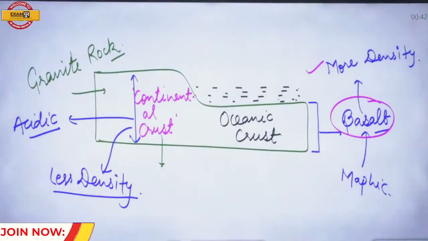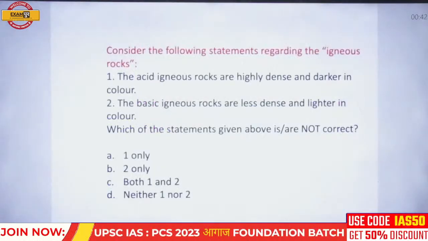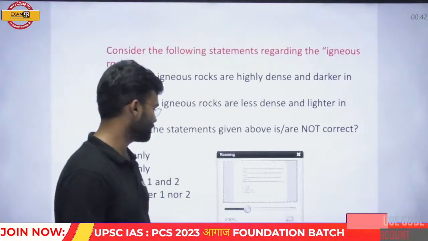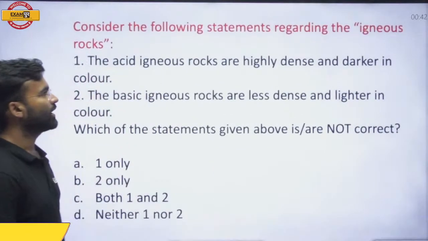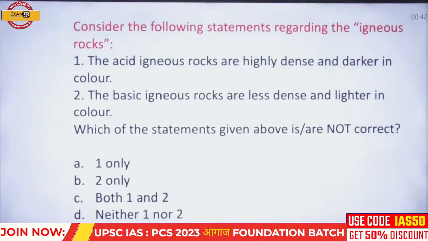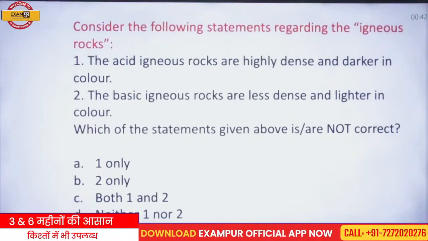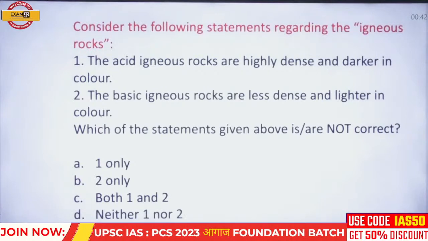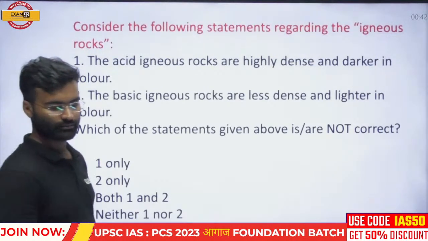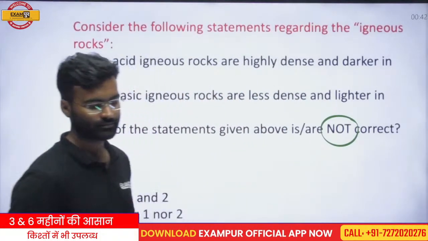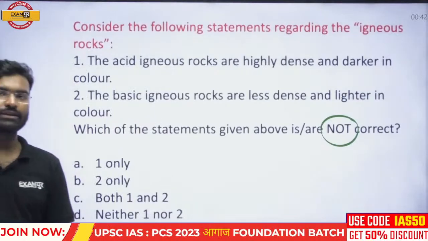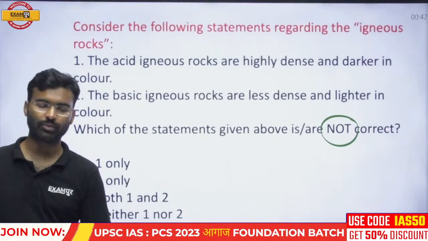Okay. Now, next question. Consider the next question. What would be the correct answer? Consider the following statements regarding igneous rocks. First statement, the acid igneous rocks are highly dense and darker in color. Second statement, the basic igneous rocks are less dense and lighter in color. Which of the following statements given is not correct? Read this question carefully and then try to respond.